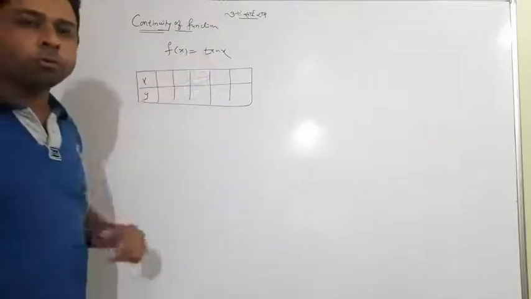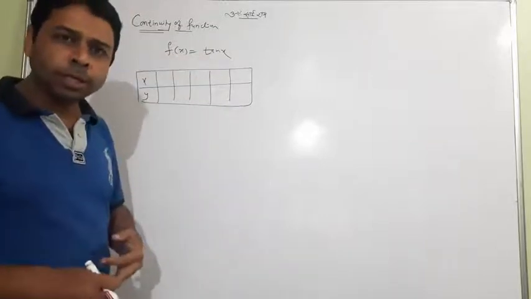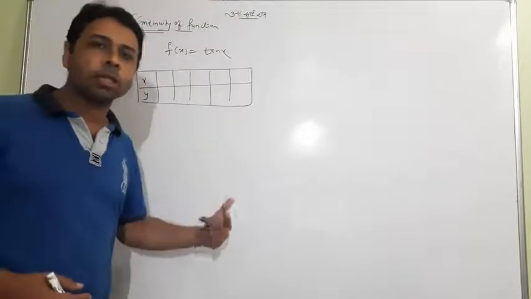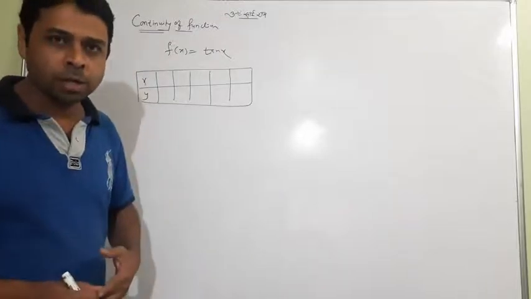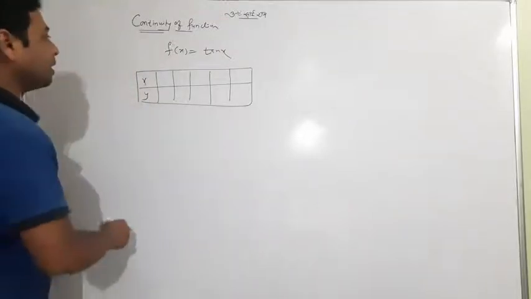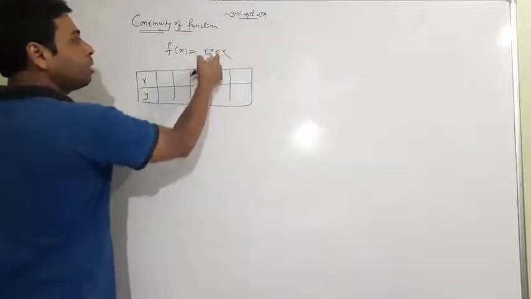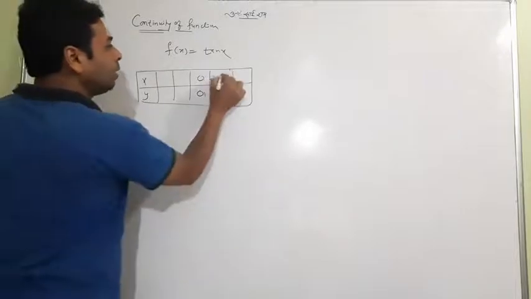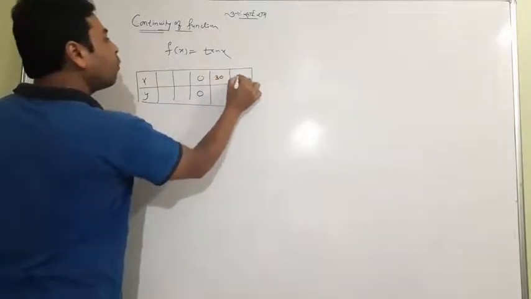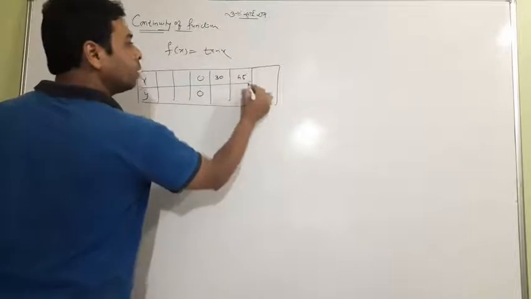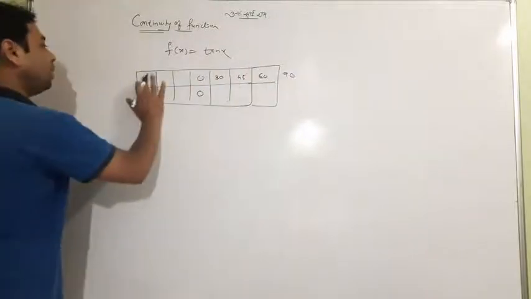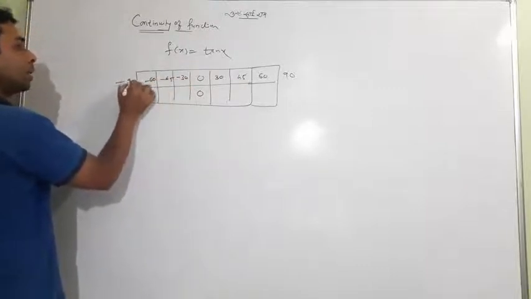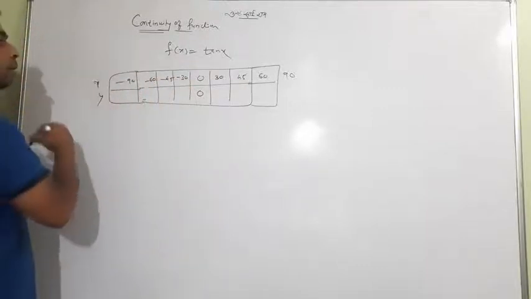About tan x, we want to show whether tan x is continuous at all points as sin x, cos x and mod x were continuous at all real numbers x. What about tan x? Okay, let's see. Tan 0 is 0. I'm choosing only some values like 30, 45, which is a good value to take, even 60 and 90. And minus 30, minus 45, minus 60 and minus 90. These values are good enough for x and y.